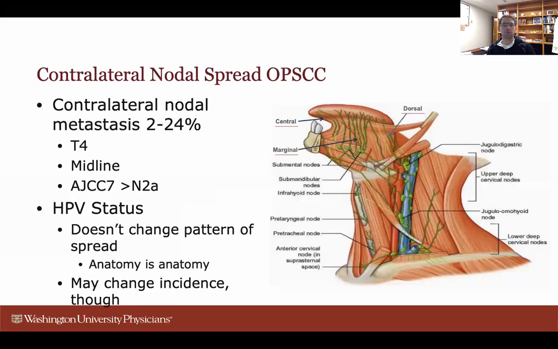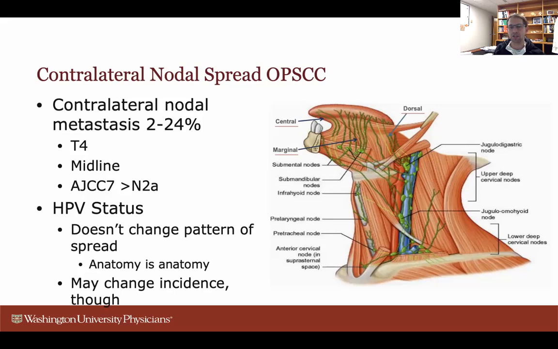Regarding the nodal drainage basin for the oropharynx, it typically consists of the jugular chain, including levels 2, 3, and 4 neck dissections. Contralateral nodal disease is involved in approximately 2 to 24% of patients with oropharyngeal cancer. And people have described this to increase in patients with T4 disease, tumors that involve the midline, and patients with enlarged or multiple involved nodes on the ipsilateral side have a higher risk of contralateral nodal disease spread.